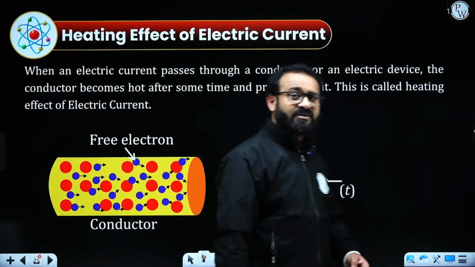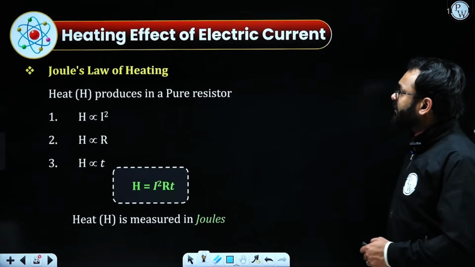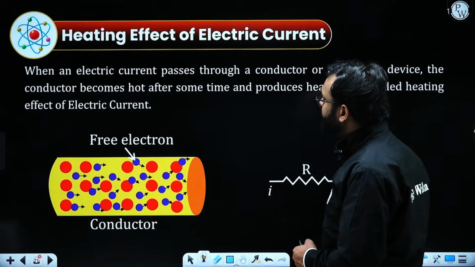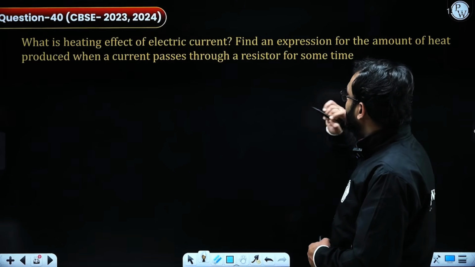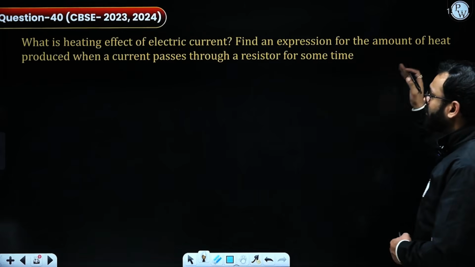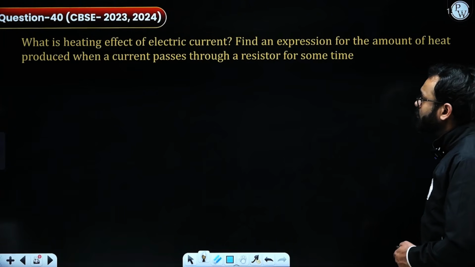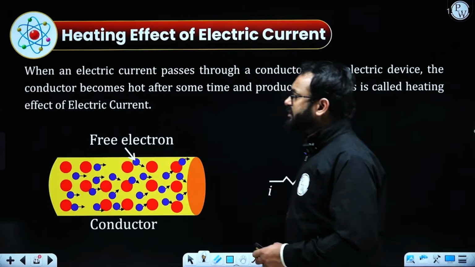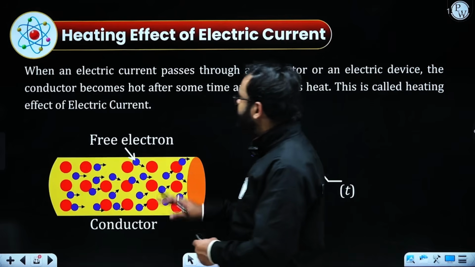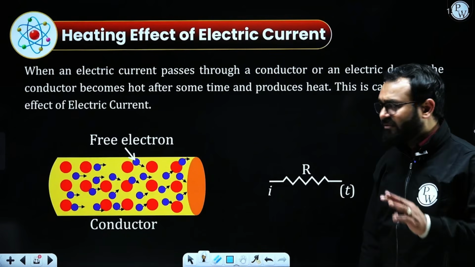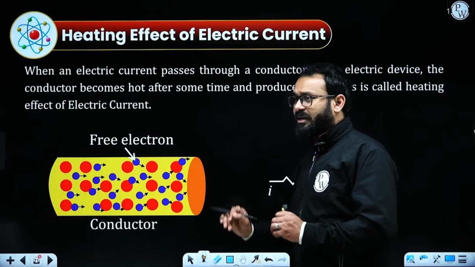Now next we have the heating effect of current. One question was asked previously, something like, what is the heating effect of current? Express the amount of heat produced when the current is passing through a resistor, or something like that. So this previous year question is actually based on the heating effect of current. One by one we will be discussing what exactly it is.